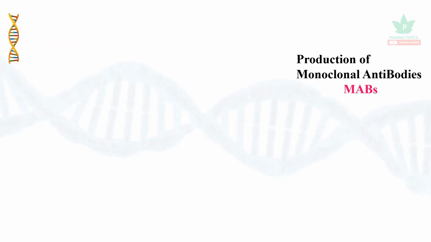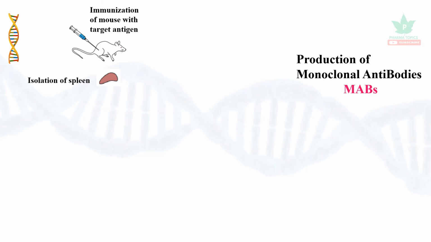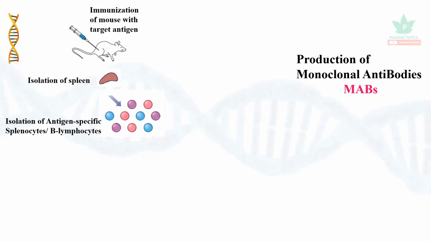Let us see the production of monoclonal antibodies. The antigen of interest is taken into consideration, and the mouse is immunized with the target antigen to produce the specific antibody. Then the spleen will be isolated. Then the B lymphocytes or splenocytes which produce the antibodies will be separated.